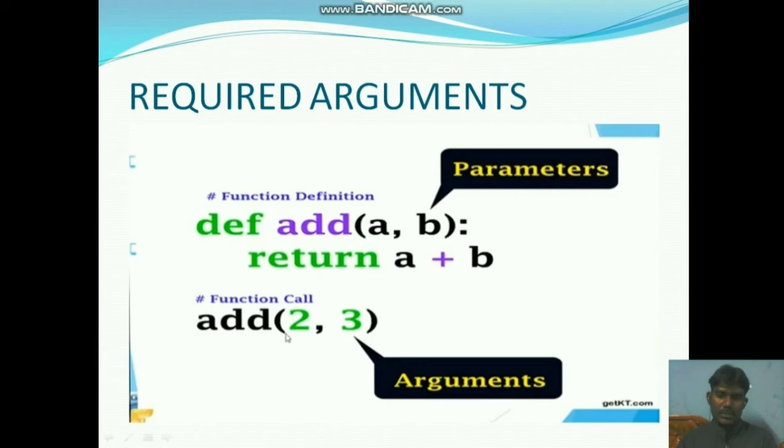Required arguments: however many arguments there are, the same number of parameters will be included. If 3 arguments are there, we have to declare 3 variables or 3 parameters in the function definition. So in required arguments, the parameters are declared in the function definition to match, to execute.